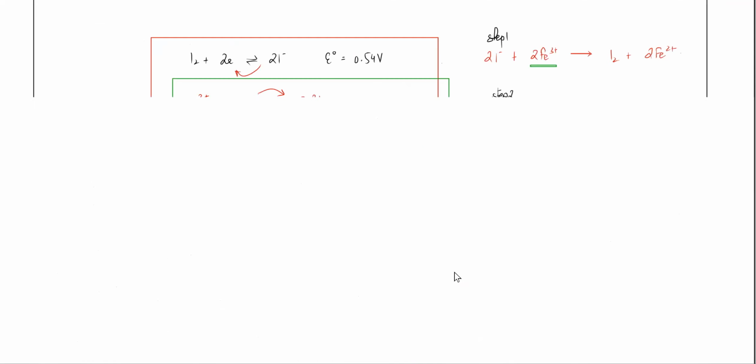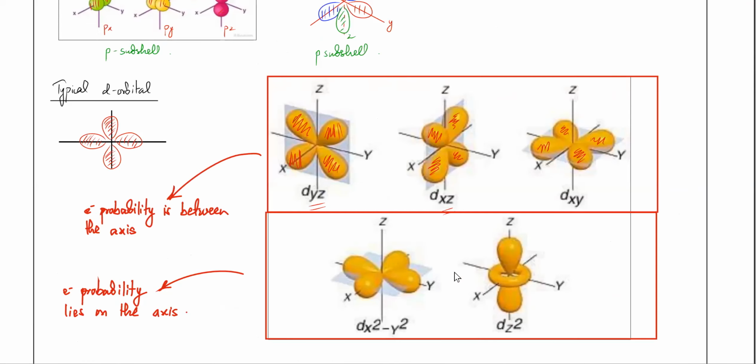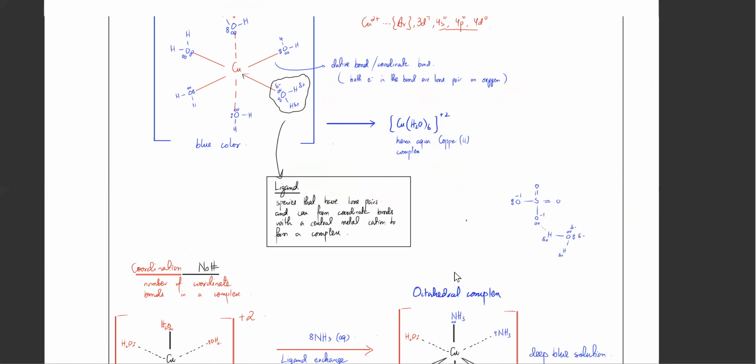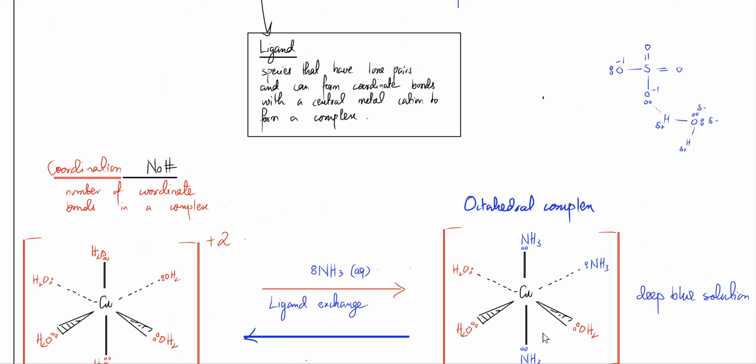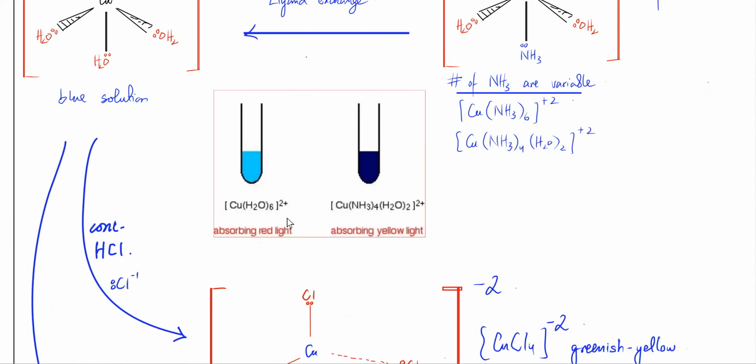Complexes. We had studied earlier, just a bit of a quick revision, that when you have a metal ion, ligands surround the metal ion. Like water molecules, their lone pairs get attracted to copper 2+ in the middle. Water molecules from all sides will start attracting it and will stick to it. They would form dative bonds with it. The lone pairs of oxygen would get attracted to copper. So copper will have 6 water molecules. It's going to form a complex, and you need to know the colors of certain complexes, which we had written over here. Copper with 6 water molecules.